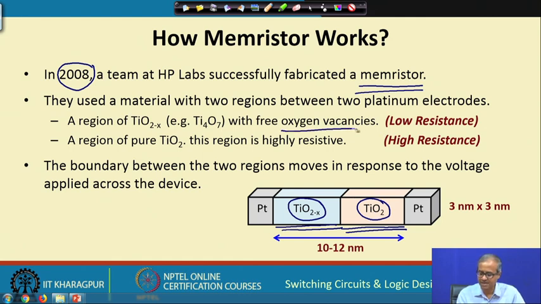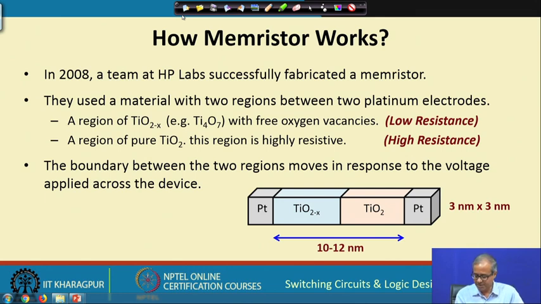This is called oxygen vacancy, because in TiO2 the number of oxygen atoms is double that of titanium, but here it is TiO2 minus X. One such oxide is Ti4O7, which was put here, and on both sides for connection they used platinum. The size of the device was very small, the cross section area was as small as 9 nanometers square and the length was 10 to 12 nanometers.